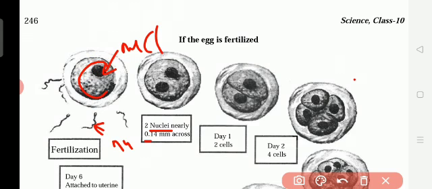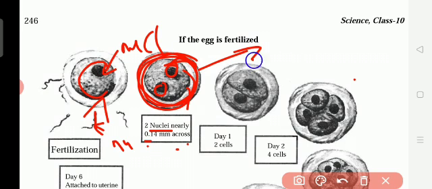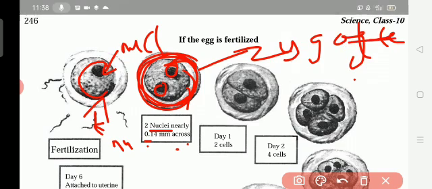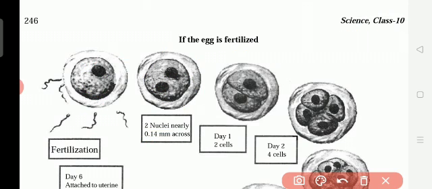After meeting, the two nuclei, the sperm and the egg, now became one single cell. Now how many millimeters is it? It seems 0.14 millimeter across. So this is the fertilization. Now this is meeting. Now it is the zygote. After meeting, what is it? Zygote.